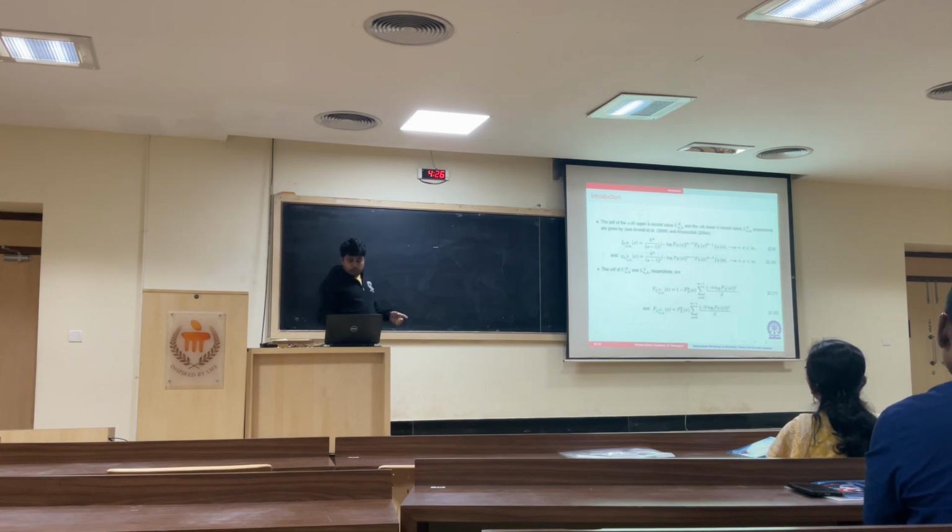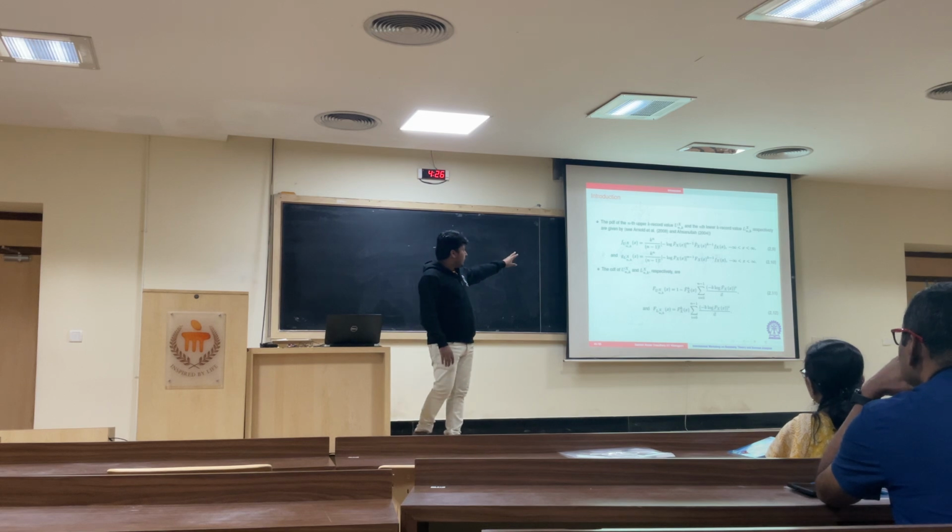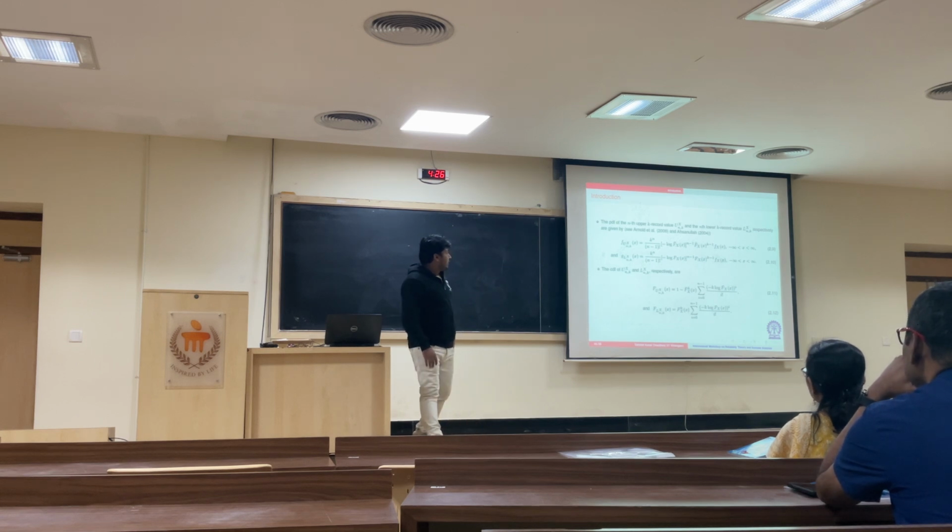And the next one, this one is the nth upper k-record value and the nth lower k-record value. This is the PDF and CDF of the nth upper k-record value and the nth lower k-record value. These are given in that paper only.